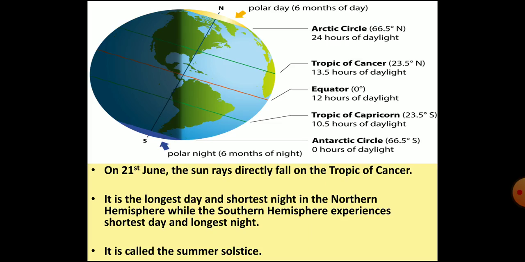Once again, look at the given image carefully. You will notice, children, that on 21st June, the northern hemisphere is inclined towards the sun and the sun's rays fall directly on the Tropic of Cancer. In the northern hemisphere, 21st June is the longest day and shortest night. It is called the summer solstice.